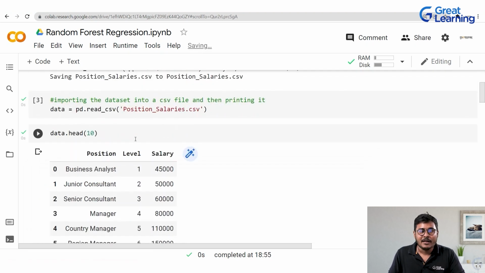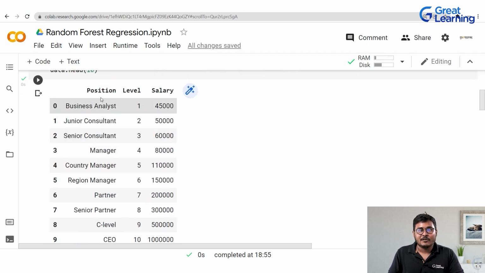And once I call it, you can see the data set here, guys. You have three columns, which are position, level, and salary. And the position increases, right? So at the 0th position, you have a business analyst, who also happens to be at level 1, who has a certain salary, which is 45,000.